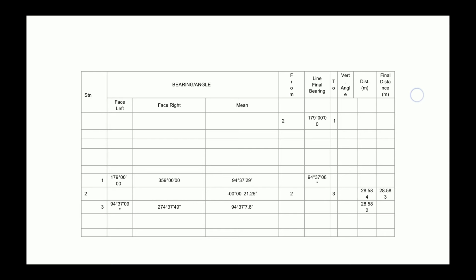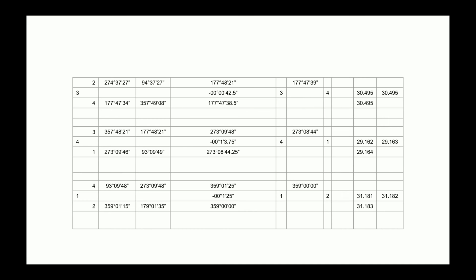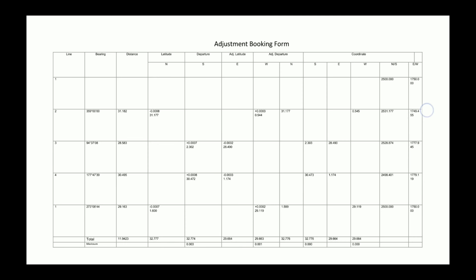So we need to calculate the final bearing, and also the final distance. When we get the final distance and final bearing, we need to do the coordinate calculation, which can be done after the final bearing and final distance have been calculated, by using the traverse adjustment booking form.